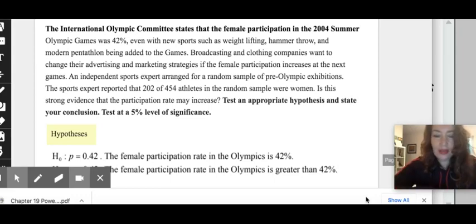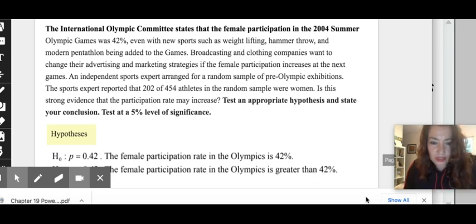Hi, everybody. So go ahead and read the question. You can pause this video. Basically, it says the International Olympic Committee states that the female participation in the 2004 Summer Olympic Games was 42%. That 42% is the claim. Okay, so that is a parameter that is from our population.